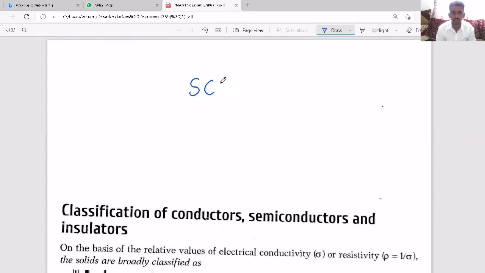Semiconductor devices and electronics. So this is what we are going to discuss today.